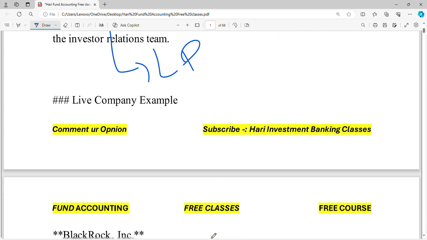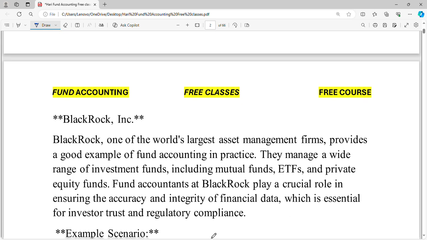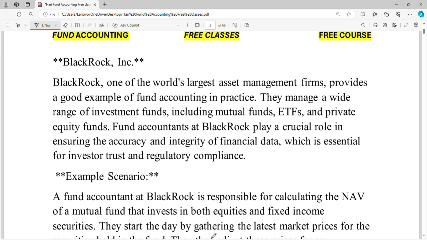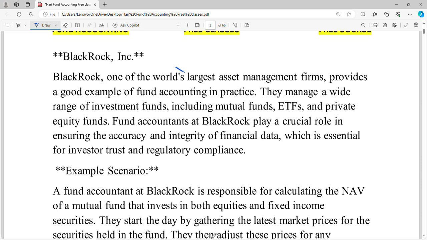Now we will see a live example of these companies and responsibilities. For example, BlackRock Incorporation is one of the largest asset management firms, an AMC company. It provides a good example of fund accounting in practice. They manage a wide range of investment funds like mutual funds, ETFs, private equity, real estate, etc. Whoever is working as a fund accountant at BlackRock plays a crucial role in ensuring the accuracy and integrity of financial data, which is essential for investors.